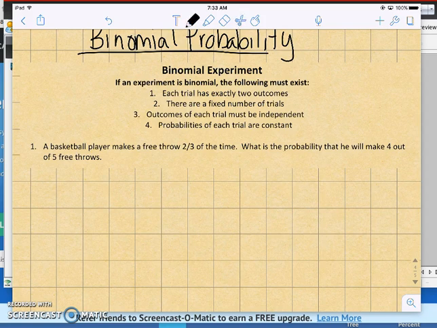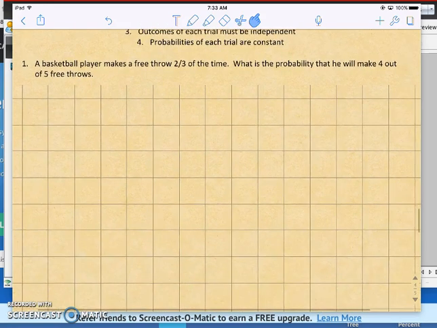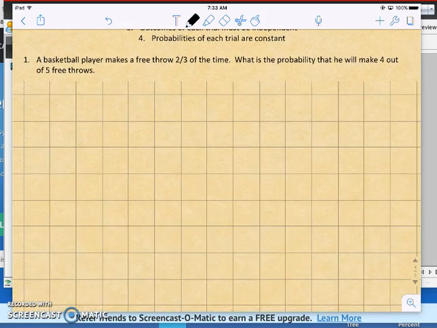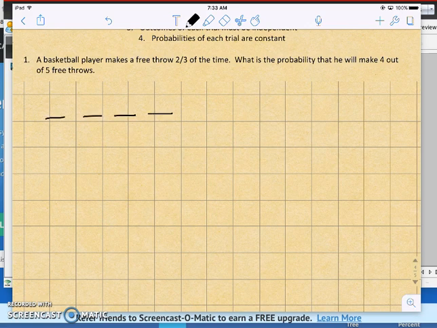So if we take a look at this first one, a basketball player makes a free throw 2/3 of the time. What is the probability that he will make 4 out of 5 free throws? If these are our free throws, he's only going to miss one. So let's say he misses this one. Well, this probability would be 1/3, 2/3 he makes it, 2/3 he makes it, 2/3 he makes it, 2/3 he makes it. But does he have to miss that first one?